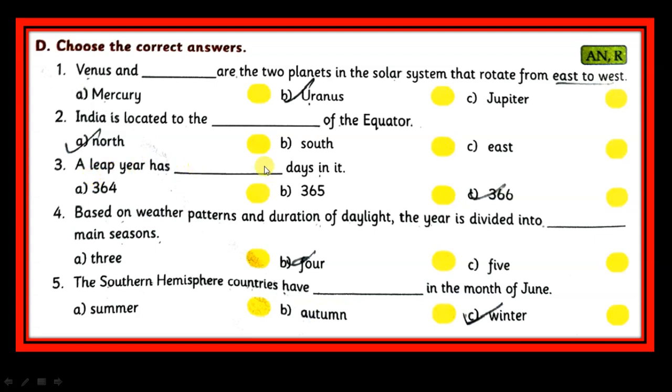India is located to dash of the equator. North. A leap year has dash days in it. 366. Based on the weather pattern and duration of daylight, the year is divided into four main seasons. Clear? The southern hemisphere countries have dash in the month of June. The answer is winter.